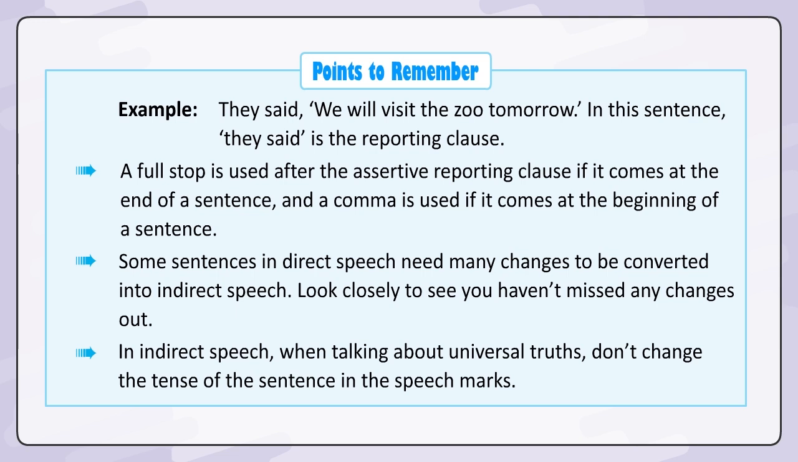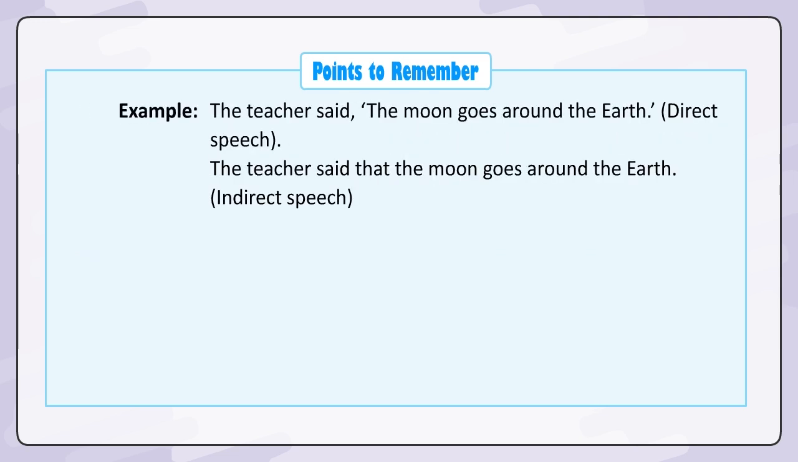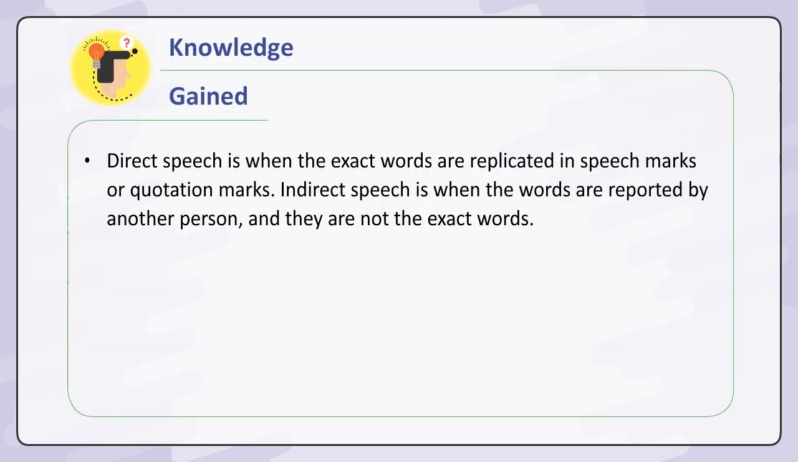In indirect speech, when talking about universal truths, don't change the tense of the sentence in the speech marks. Example: the teacher said, "The moon goes around the earth." Direct speech. The teacher said that the moon goes around the earth. Indirect speech. Knowledge gained. Direct speech is when the exact words are replicated in speech marks or quotation marks.